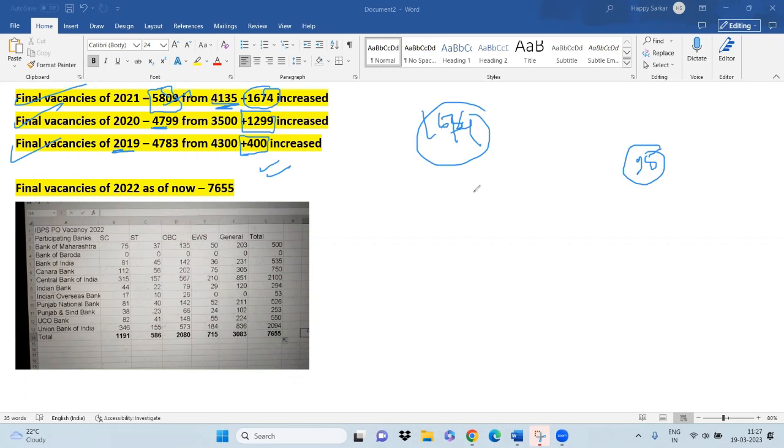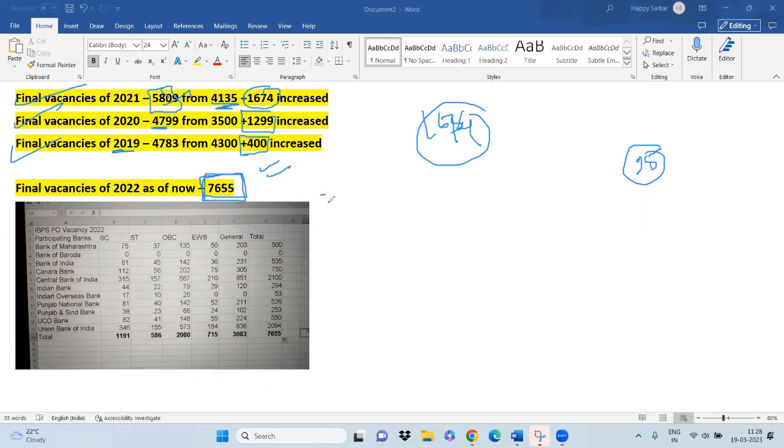So my point is that whatever vacancy is initially announced, there will be a certain increase in the vacancies every time. That is absolutely certain. So this time the final vacancy till now is 7655. After all the RTIs and everything, this time the vacancies are this. You can see I have changed the